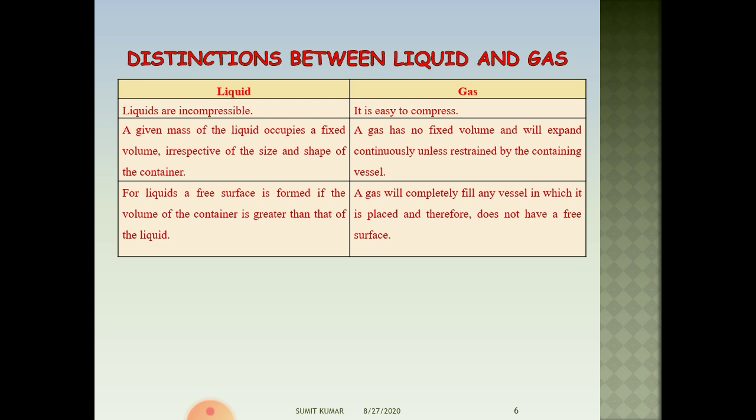The volume of liquid is constant irrespective of the vessel in which it is kept, but a gas has no fixed volume and expands continuously unless restrained by the containing vessel. That is why no free surface is formed in the gas. But in the case of liquids, a free surface is formed if the volume of the container is greater than that of liquid.